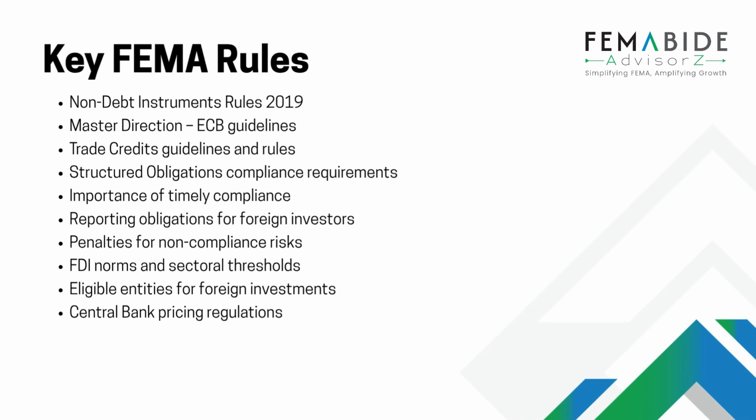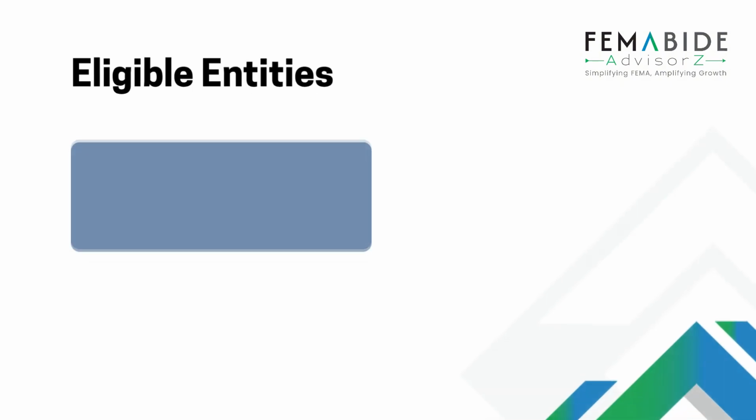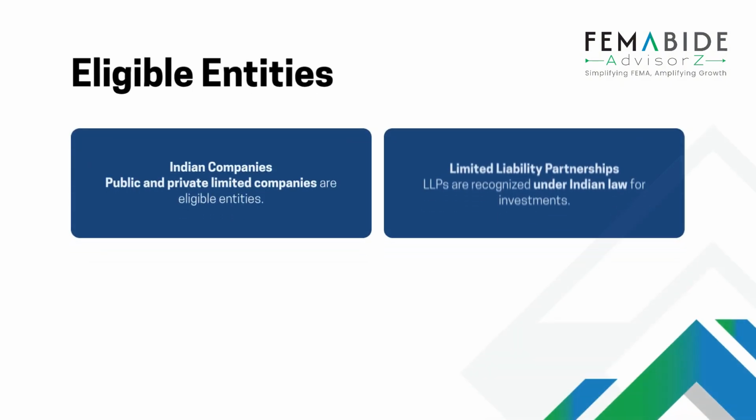Foreign investors are allowed to invest on a repatriable basis in Indian companies, whether public or private limited, and also in limited liability partnerships. Together, these are termed Indian entities under FEMA rules. All investments must be routed strictly through authorized banking channels. FEMA does not permit the use of wallets or third-party platforms for foreign investment transactions.